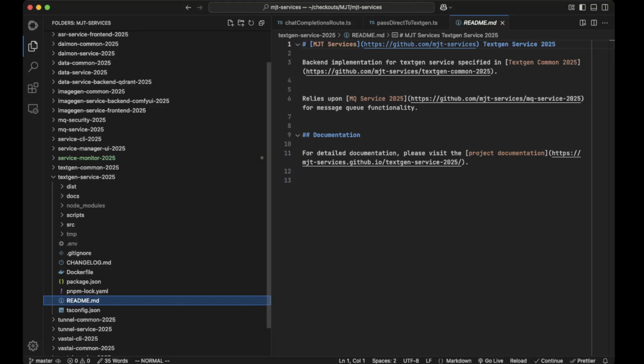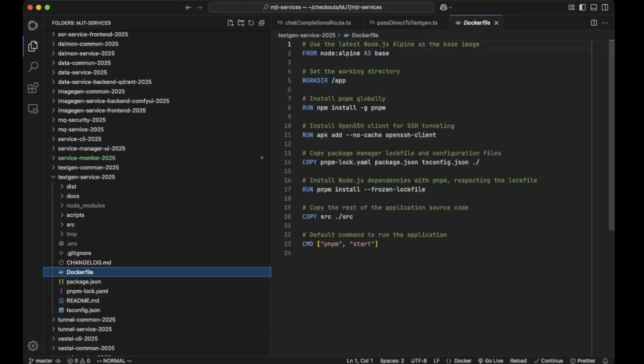So we have the text generation service. I'm trying to format all the readmes and all the things in a sane way, so they're all interlinked and all that sort of stuff. I'm trying to be a good Samaritan and document this as well as I can, even though I'm not very good at documentation as a developer. So this is the Docker file.